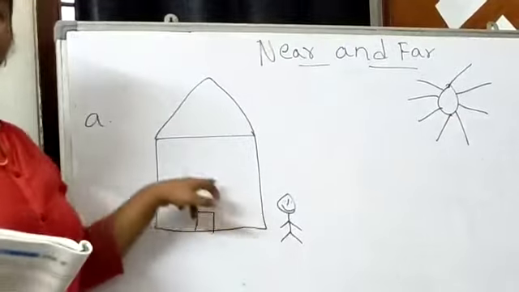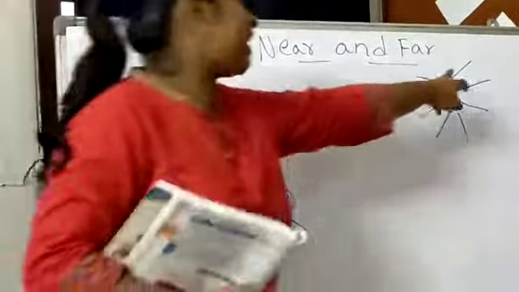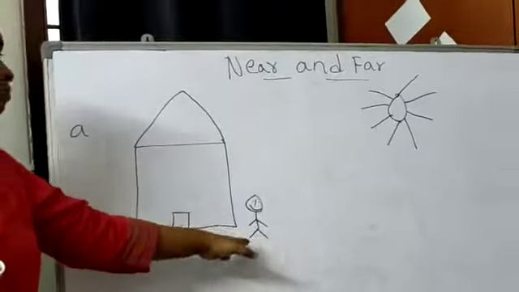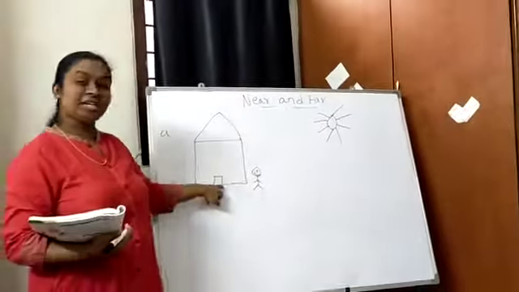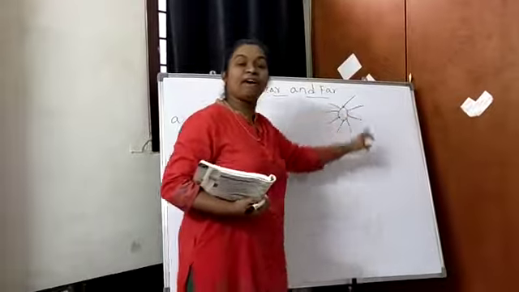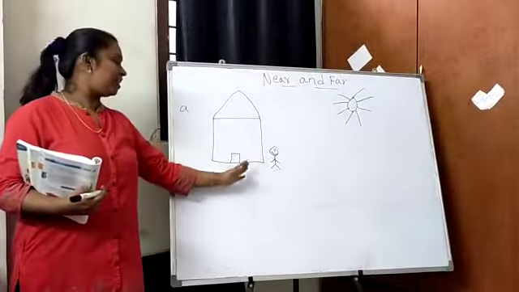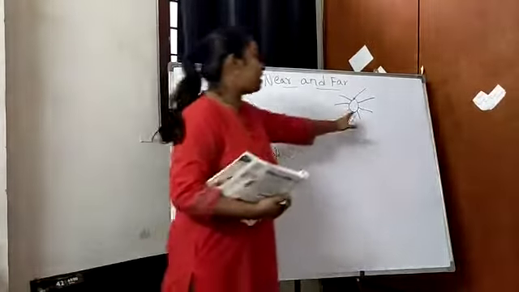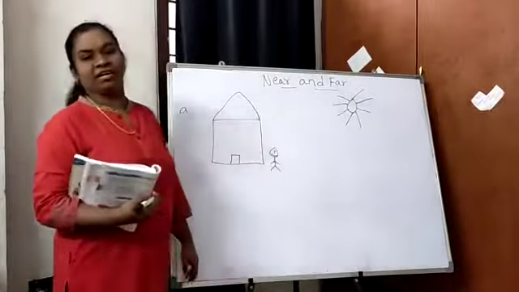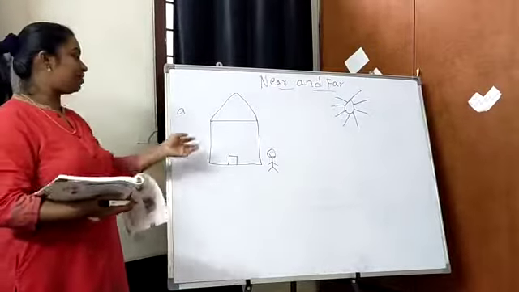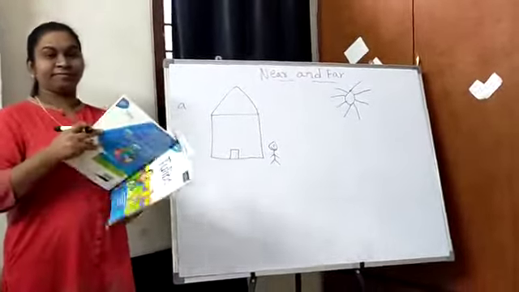This boy is near the house, whereas the sun is very far from the house. Did you understand? ఈ బాబు ఈ ఇంటికి చాలా దగ్గరగా ఉన్నాడు, కానీ ఈ సన్ చాలా దూరంగా ఉంది ఇంటికి. So this is called the concept of near and far. Please copy this in your classworks.